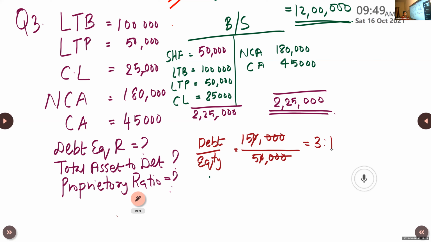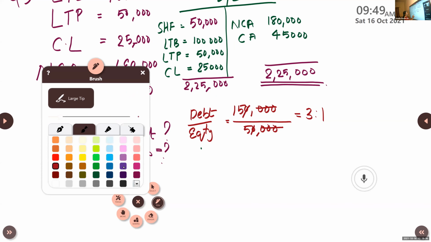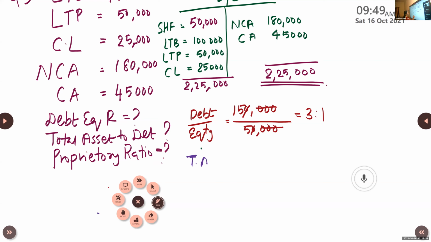So that is done. Coming to the next ratio, that is total asset to debt ratio. Total asset to debt. So how much is total asset? Anjo, how much is total asset? 2,25,000.